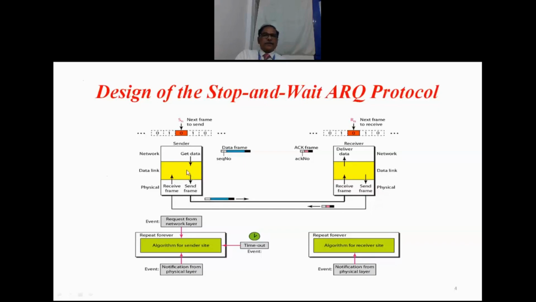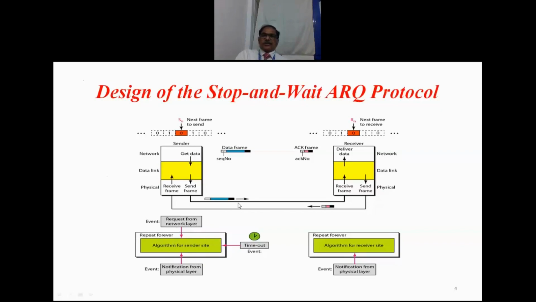After handing over the frame to the physical layer, it is going to turn on its timer and wait for the confirmation. The timer will be on, waiting for the confirmation. Now the bit stream will go. This algorithm is indicated here. If there is a request from the network layer, the data link layer will accept that. After accepting, we convert that information into the frame. The frame is handed over to the physical layer and the timer is turned on. Then it waits for the acknowledgement, that is, waiting for the notification from the physical layer about the acknowledgement. That is what is happening at the sender system.